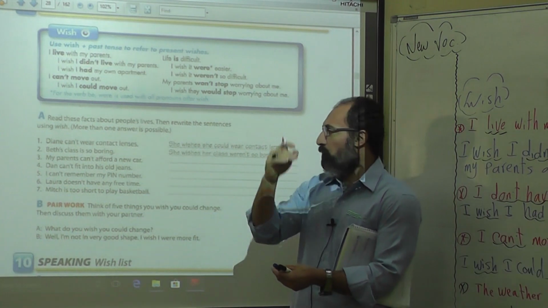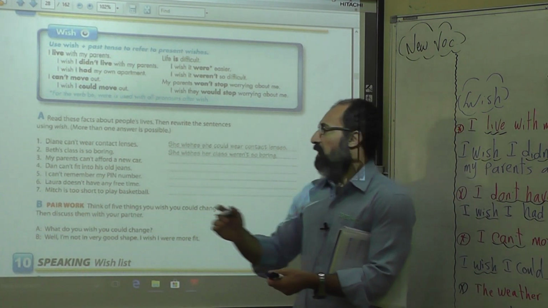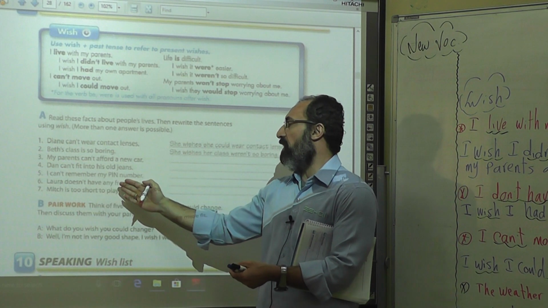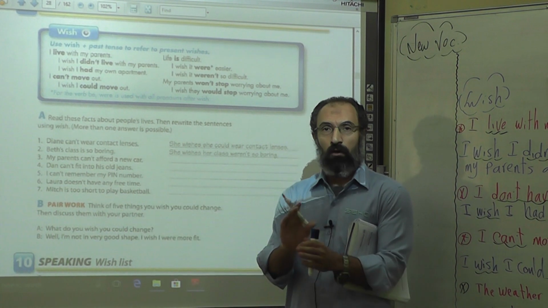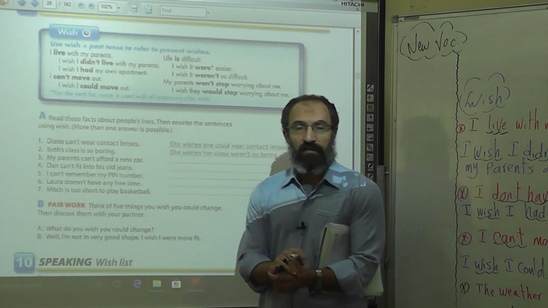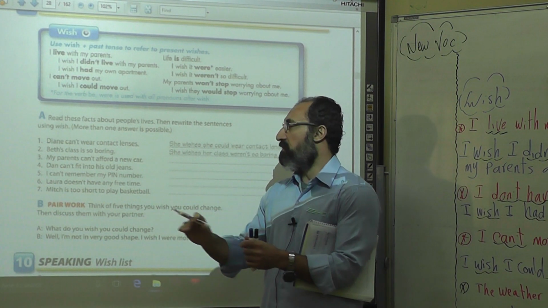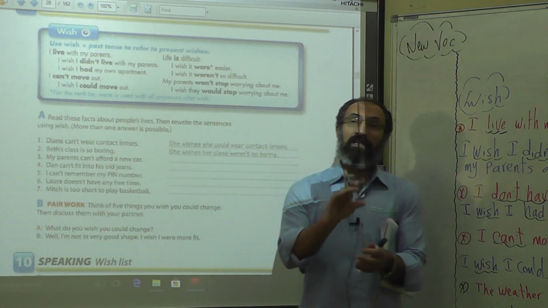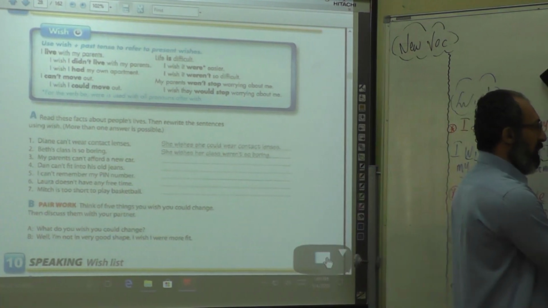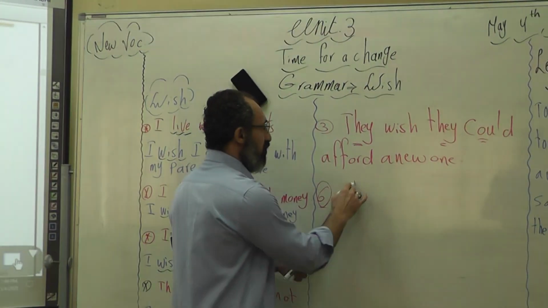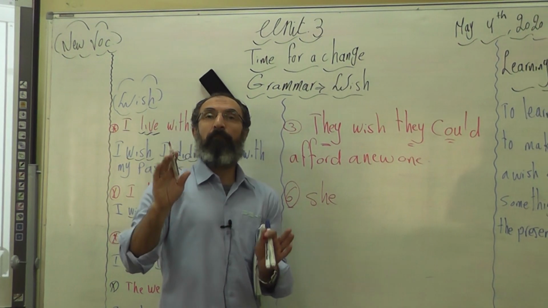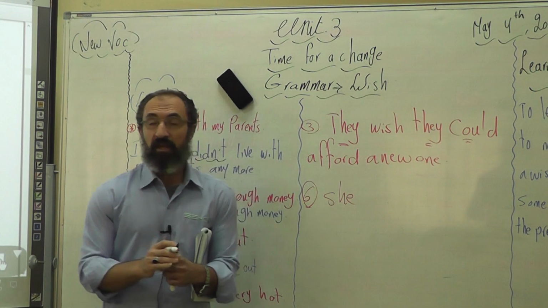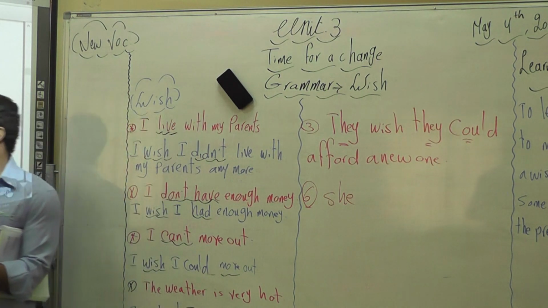Okay, let's have one more example here. Number 6: Laura doesn't have any free time. Bear in mind that Laura is a female person. So I will start my sentence with she, referring to a female person, Laura. Then my main verb here is have.